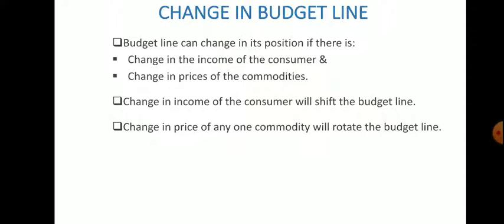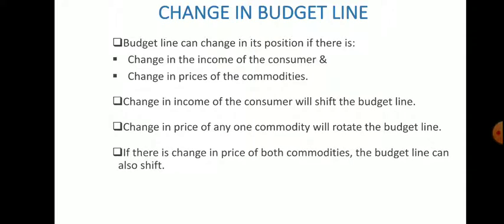But in case of rotation, what happens? One end of the budget line will stay at the same point, but the other end can rotate, either inward or outward. Again, it depends on the change in the price of that commodity, whether it increased or decreased.